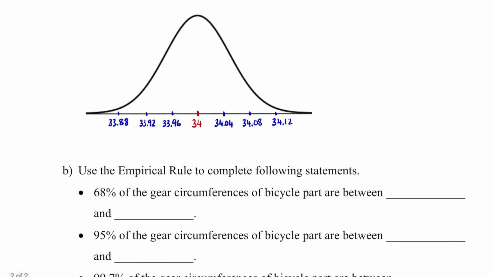Question B. Use the empirical rule to complete the following statements. 68% of the gear circumferences of bicycle parts are between, and I want to find these two values. Using the empirical rule, I know that 68% of the data values are within one standard deviation of the mean. So that is between 33.96 and 34.04.